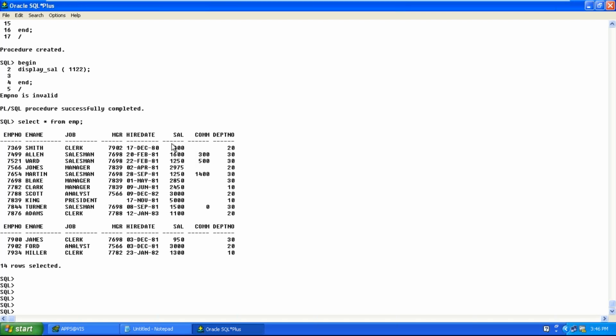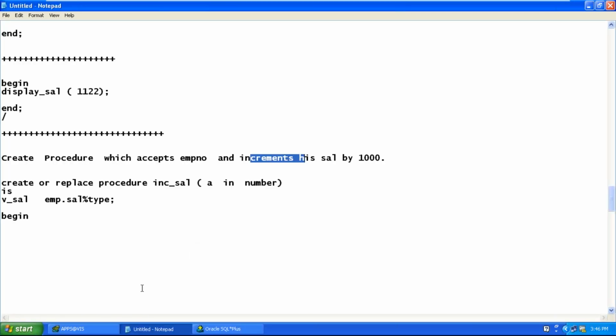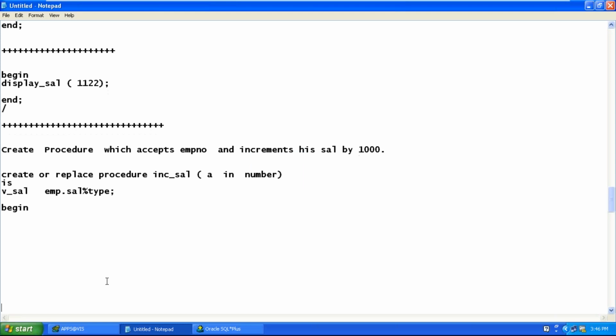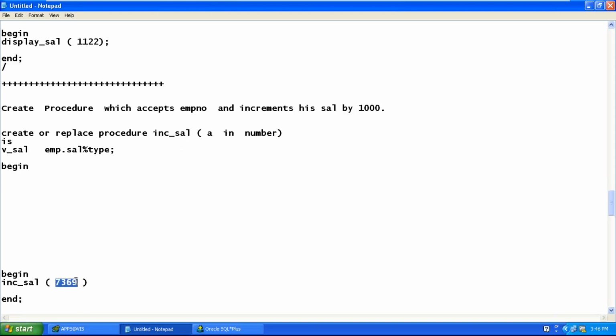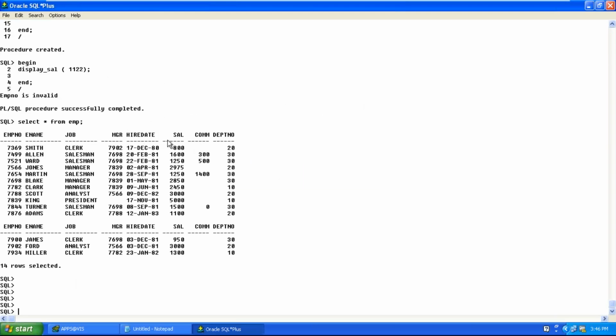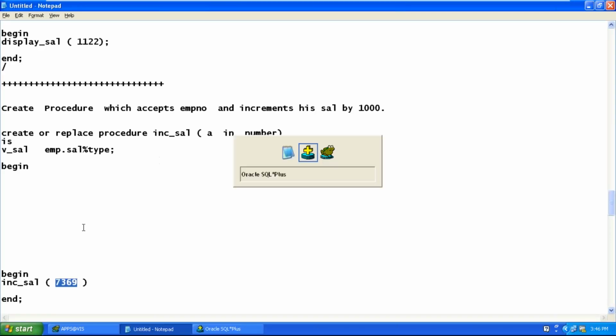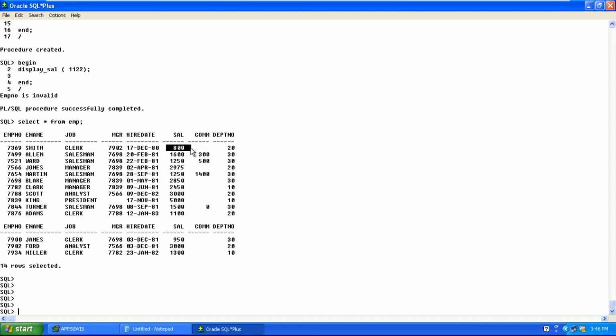We don't want to increment all the 14 rows. Whatever employee number I pass, that particular employee number's salary should be incremented, isn't it? If I pass 7369, only 7369's salary should be incremented by 1000. How to increment the salary? Using update. So Jamal, what command should we write to change 800 to 1800?